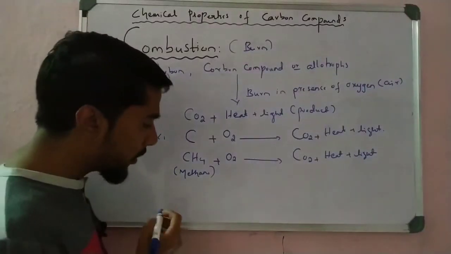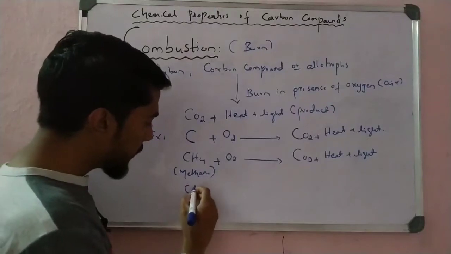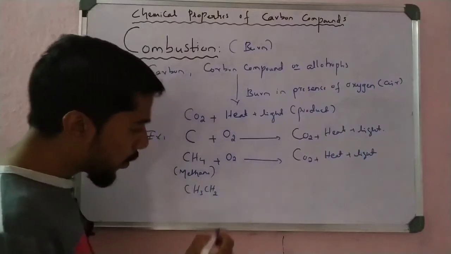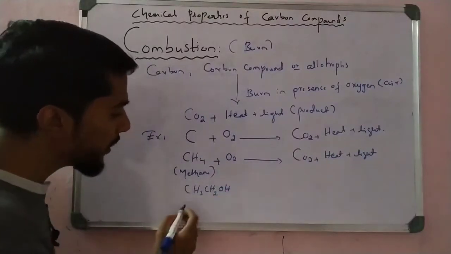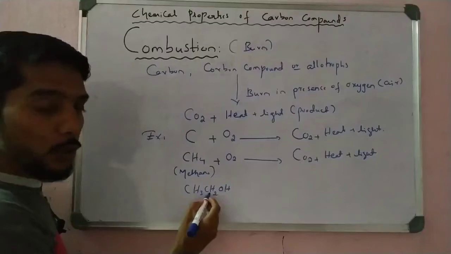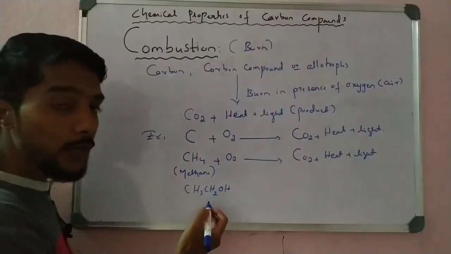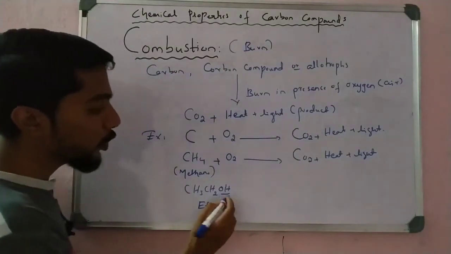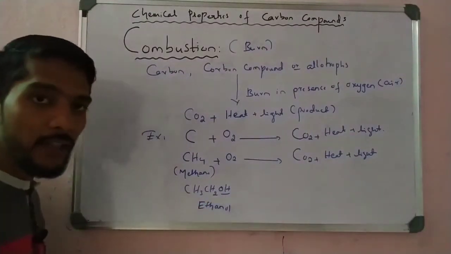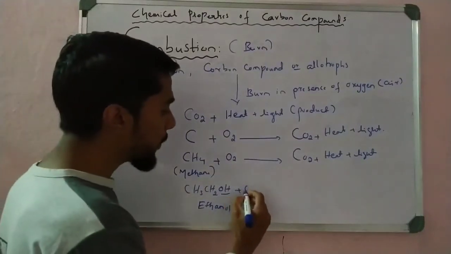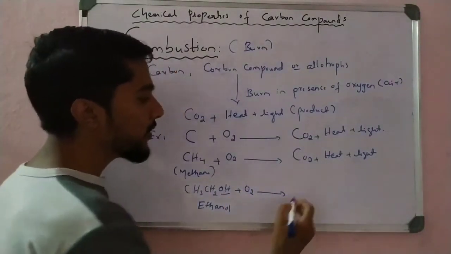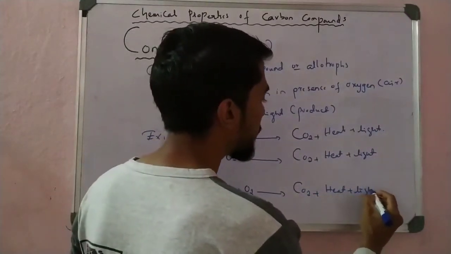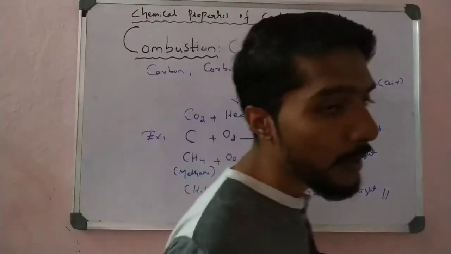I take another carbon compound, CH3CH2OH. This has 2 carbons and the functional group is alcohol, so it is ethanol. When ethanol is burned in the presence of oxygen, we get the same products: carbon dioxide plus heat and light. That is very important, students, you have to remember these examples.